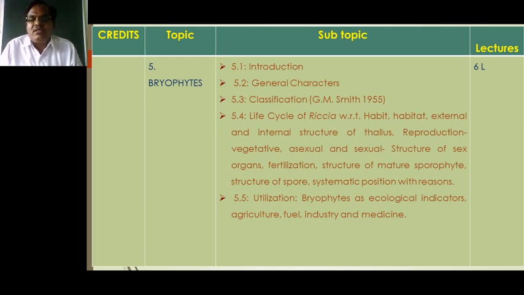From the male sex organ, the antheridium, the antherozoids migrate with the help of water and reach the female sex organ, at the mouth of the archegonium. Inside the archegonium there is the egg, and the union of the sperm with the egg takes place, forming the zygote, which is a very important character in this case.